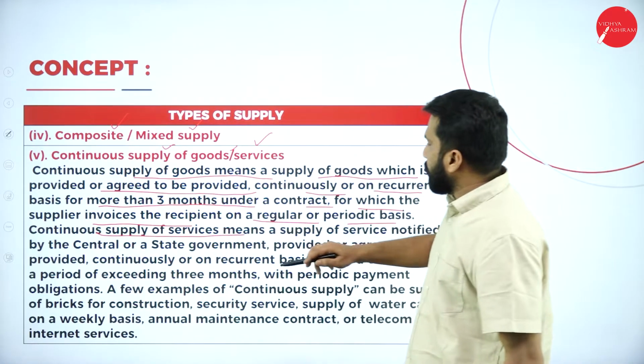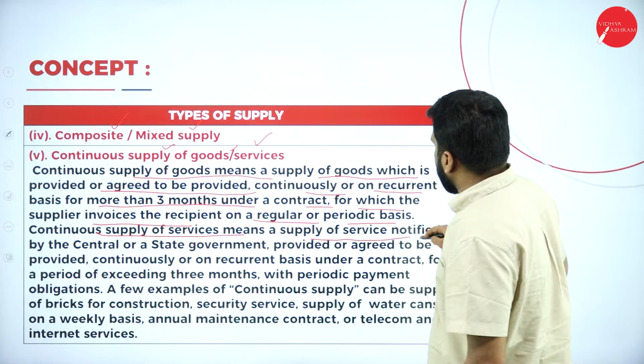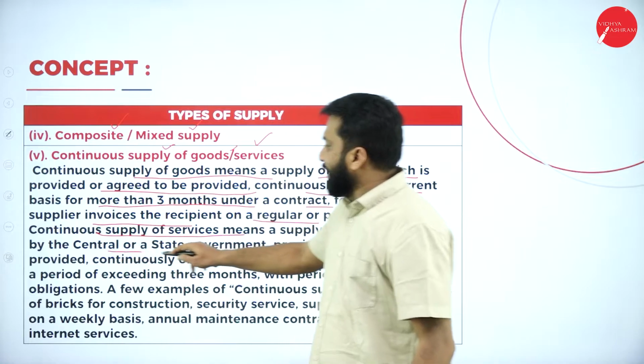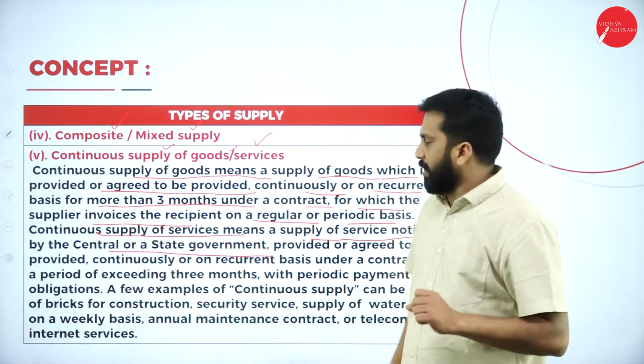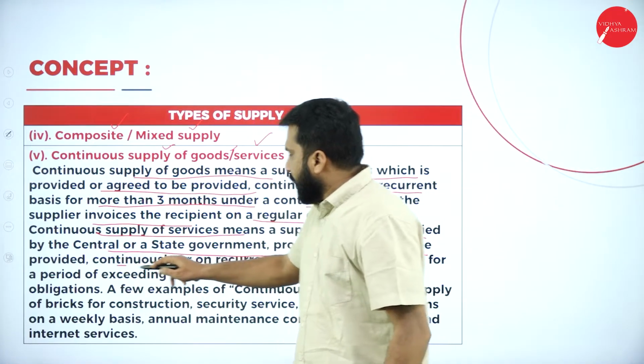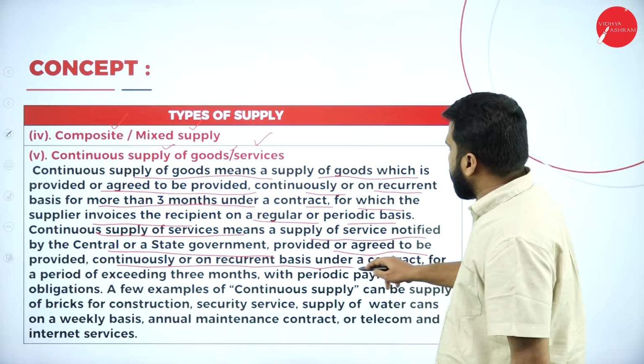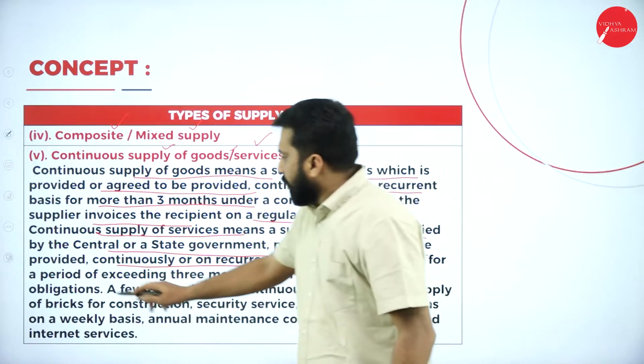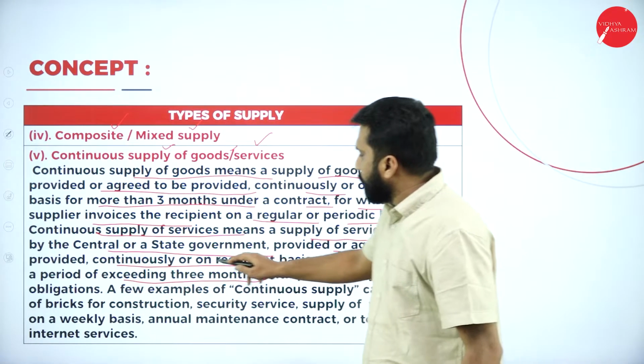Continuous supply of services means supply of service notified by the central or state government and provided or agreed to be provided continuously or on a recurrent basis under the contract for a period exceeding 3 months.